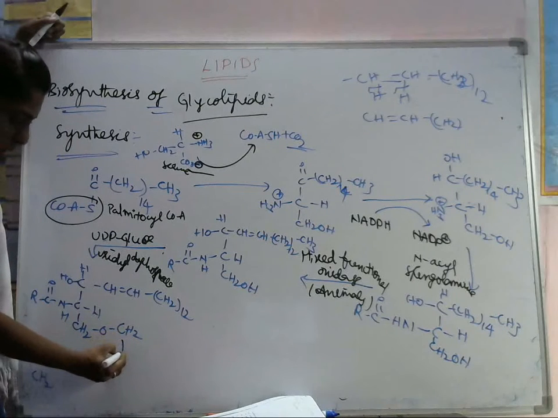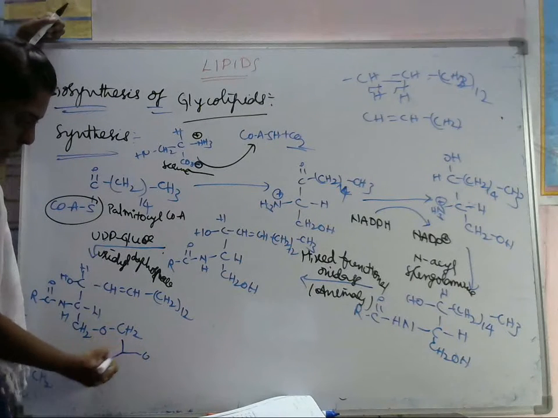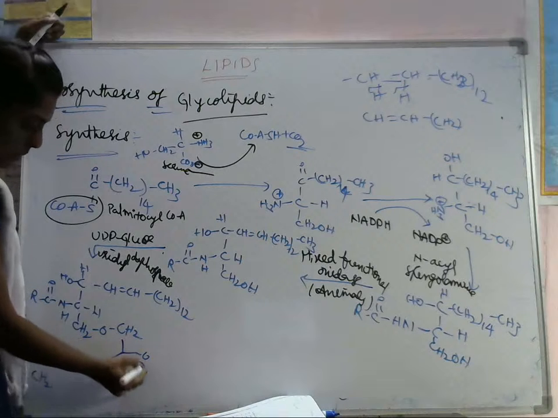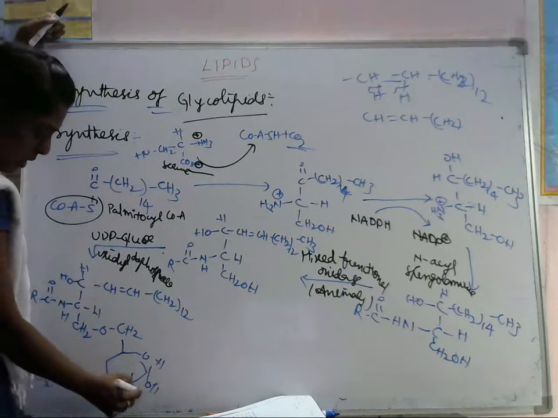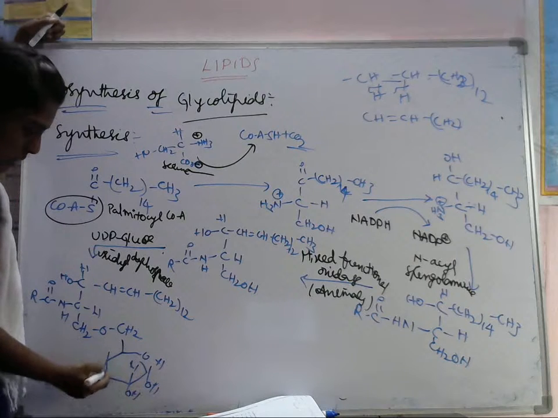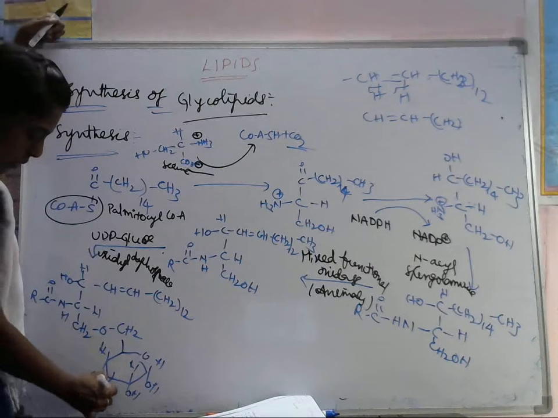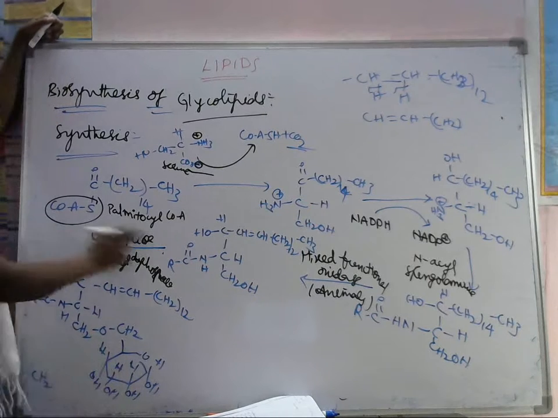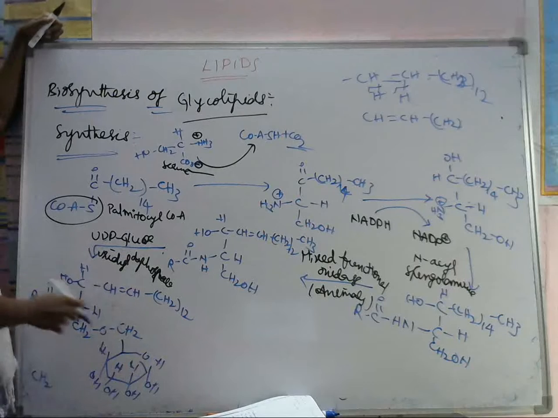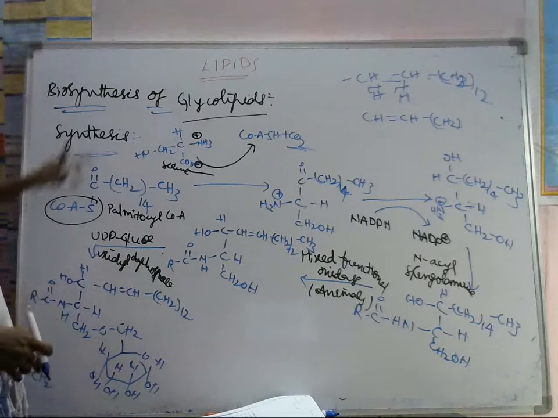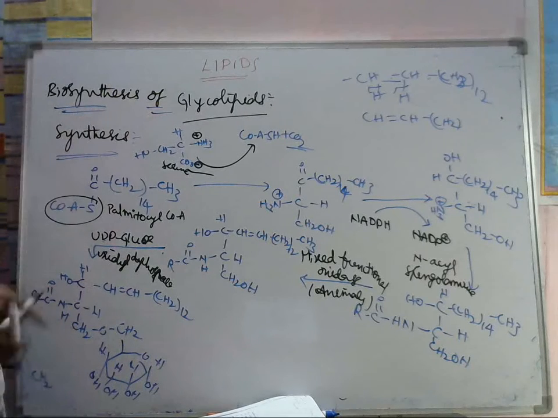Let's see how it will be formed. Here OH is there, H, OH, H, here OH, H, OH, H. Okay, so this is the glyco part, this is the glucose part and this is the phosphate part. So like this we are preparing the glycolipids.